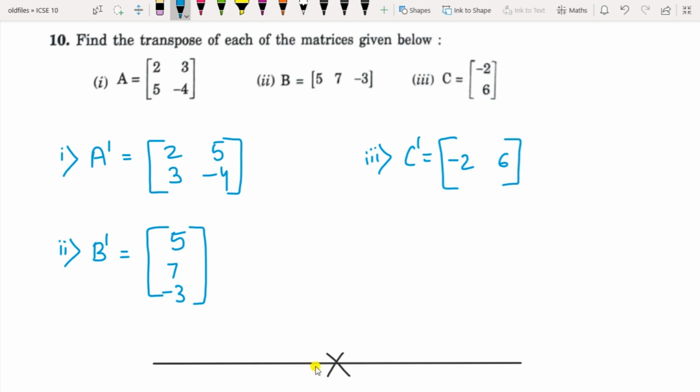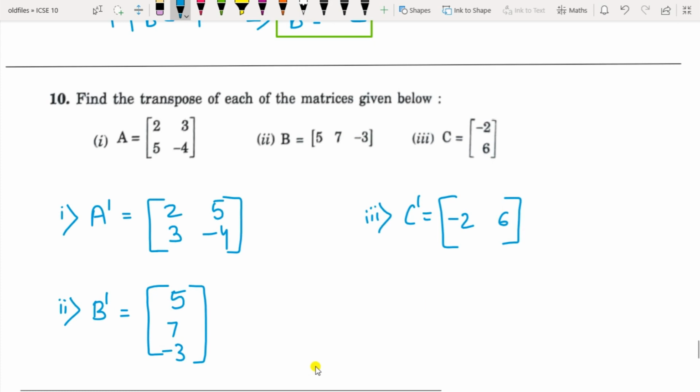Okay. So this was all about your exercise 9A. Hope you have understood it well.